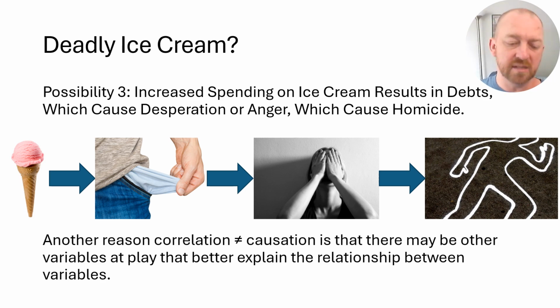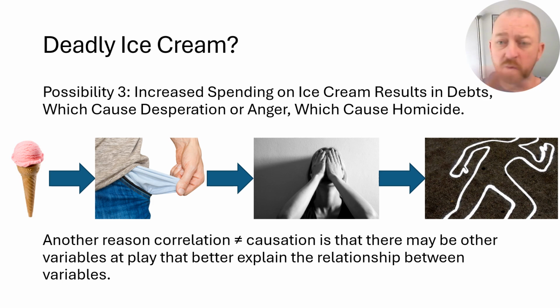So another reason that we can't infer a causal relationship just due to correlation is because there may be a lot of other variables in between the two variables you measured in your correlation that are actually leading to the causal relationship.